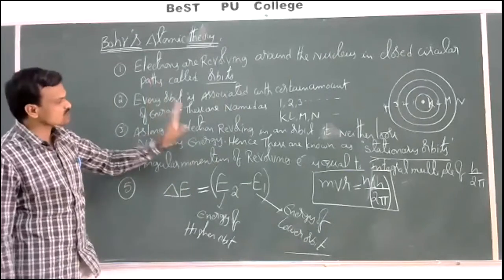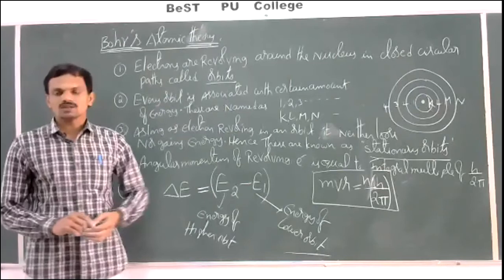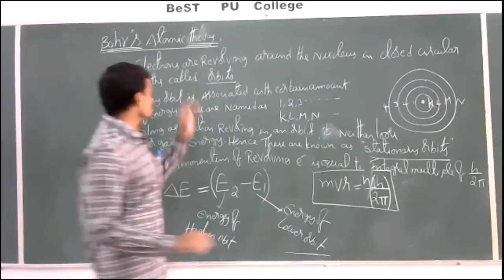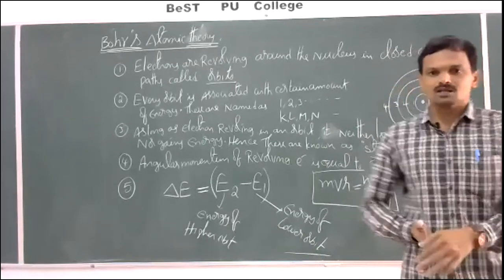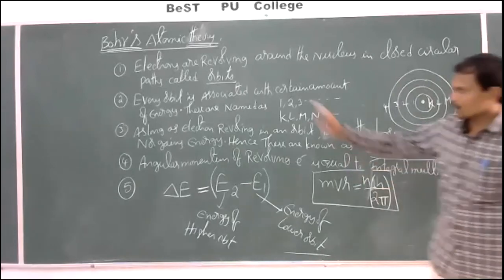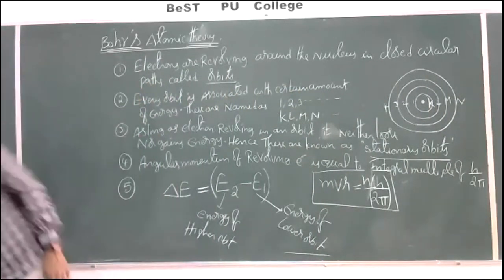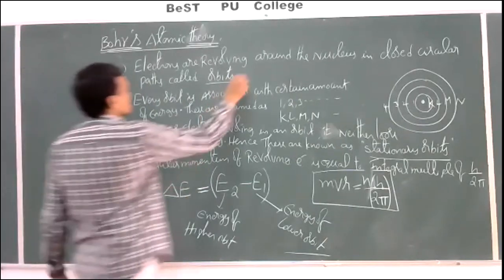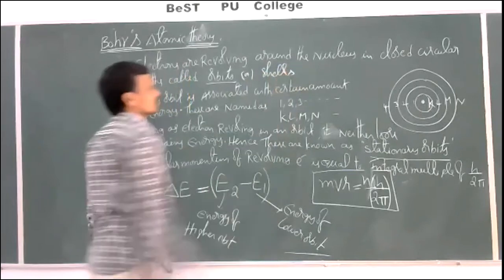So these are the major postulates of Bohr's atomic theory. Let us see once. As per this theory, electrons are revolving around the nucleus in closed circular paths called orbits, or also called shells. Either orbits or shells, you can write either; both mean the same.